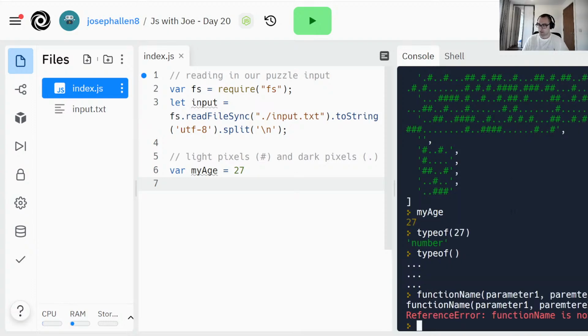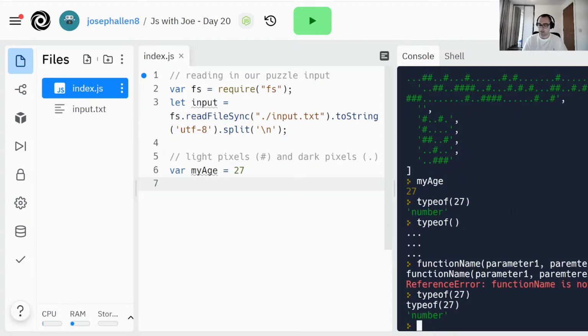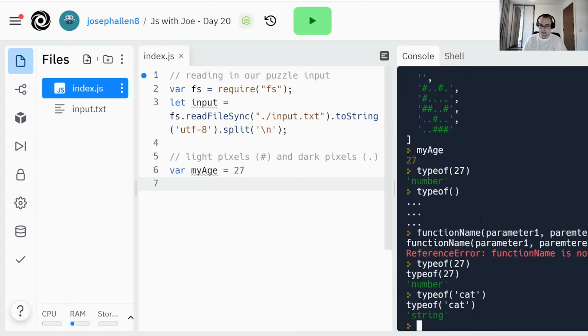It's not a real function though, but there are real functions built in. So typeof is one function, and that takes a parameter of a thing, and it'll return a string, which is what these quotes are, of the type. So we could say typeof, quote, cat. That's considered a string. So our names are strings, for example, and our ages are numbers.